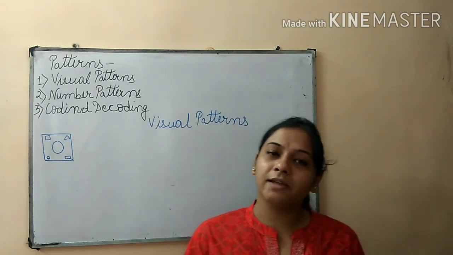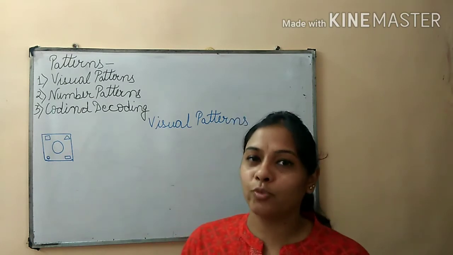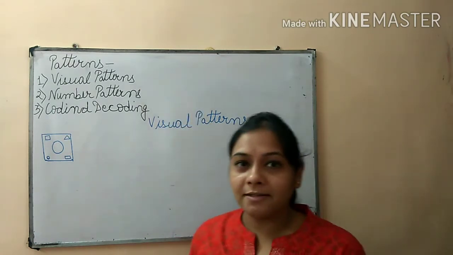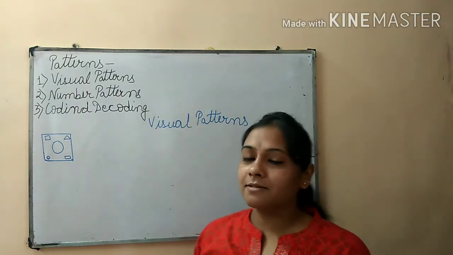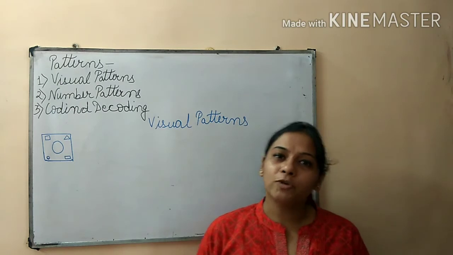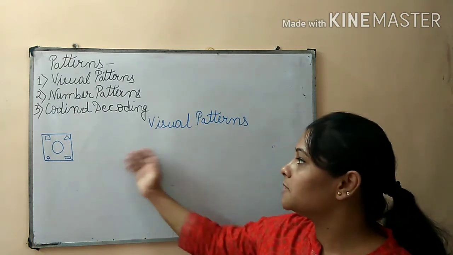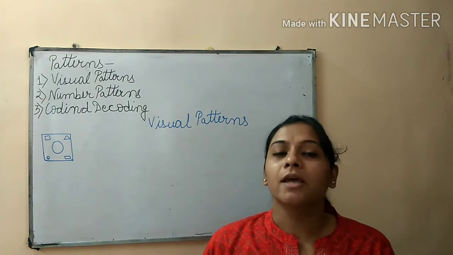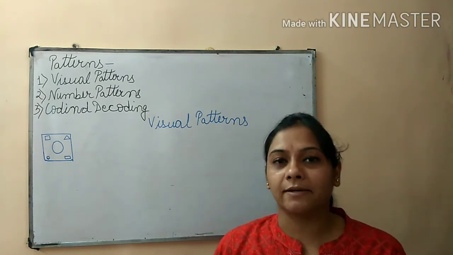So basically there are three types of patterns which we read in mathematics: visual patterns, number patterns, and coding-decoding. What are visual patterns? Any diagrams, any type of drawing, are called visual patterns.